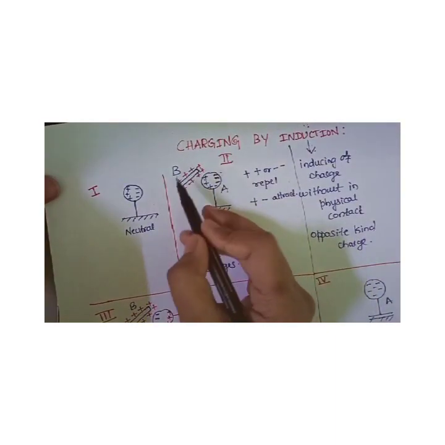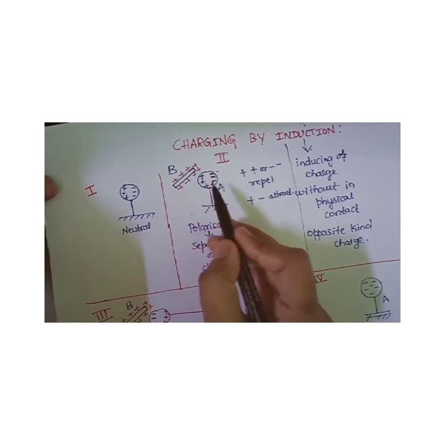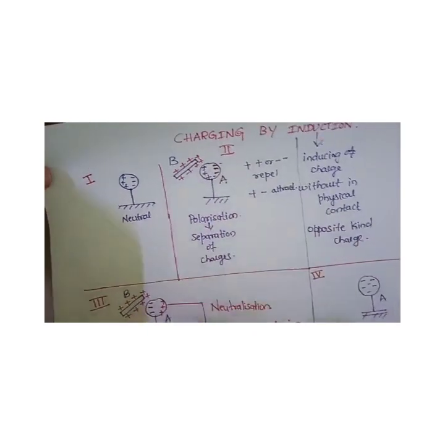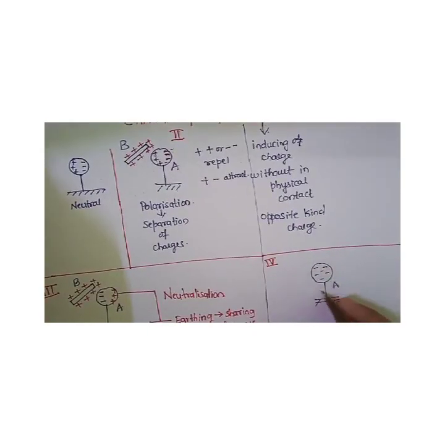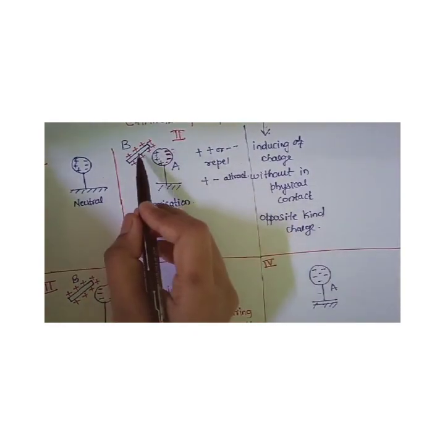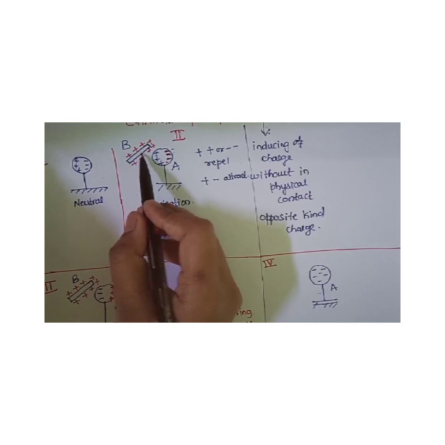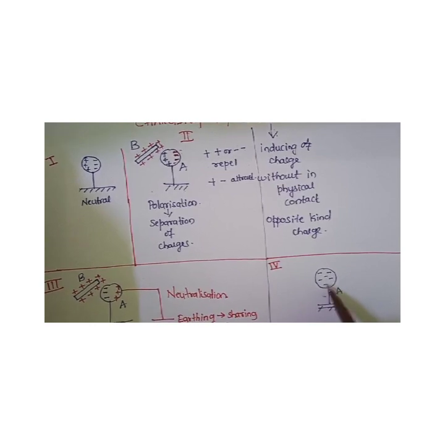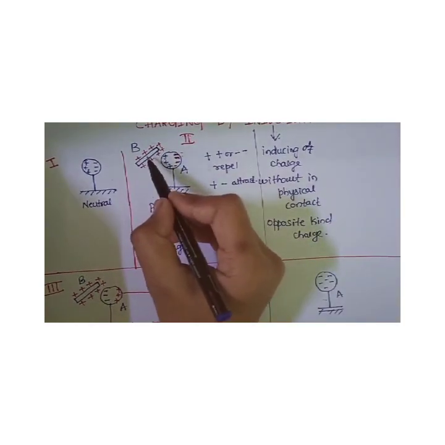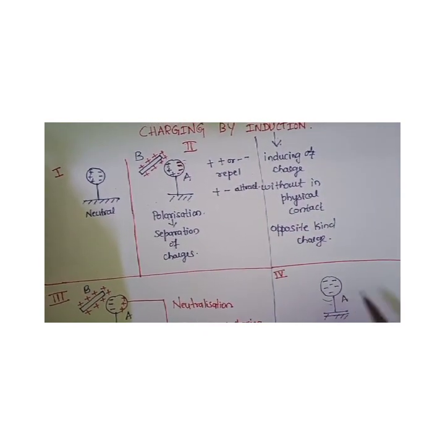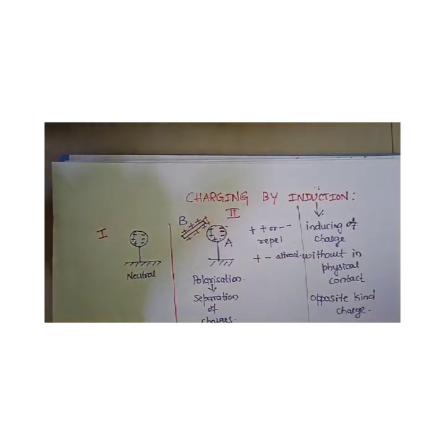Suppose we take a negatively charged body, then the near surface will become positive and the far surface negative, and the final result will be positively charged. So if body B is positively charged, the uncharged body A will become negative. If body B is negatively charged, body A will become positively charged. This is charging by induction.